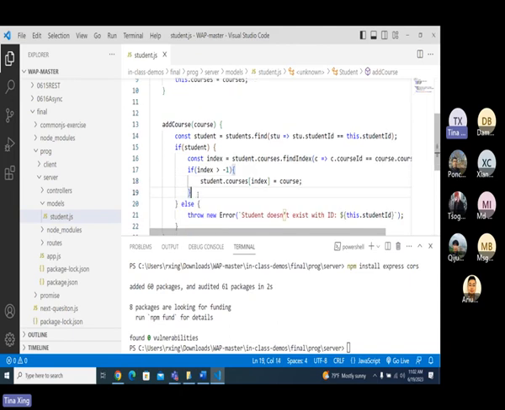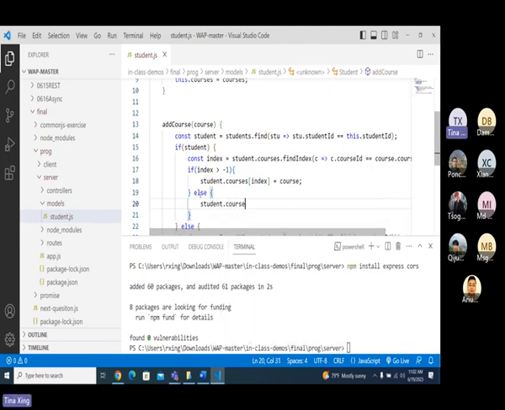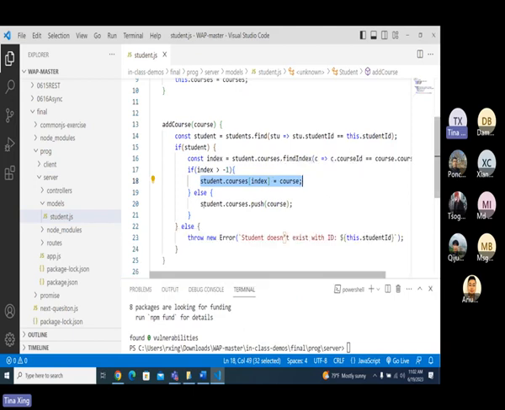And else, I have student dot courses dot push course, like this. Because if it already exists, I just replace it with the one I passed. And if it doesn't exist, I just add it into my courses. You got it? Okay, so let's do a test.